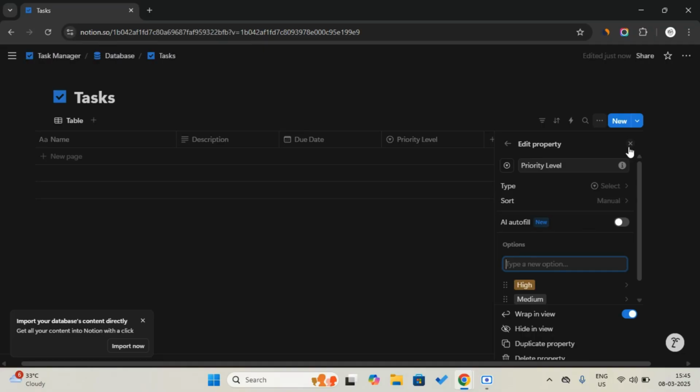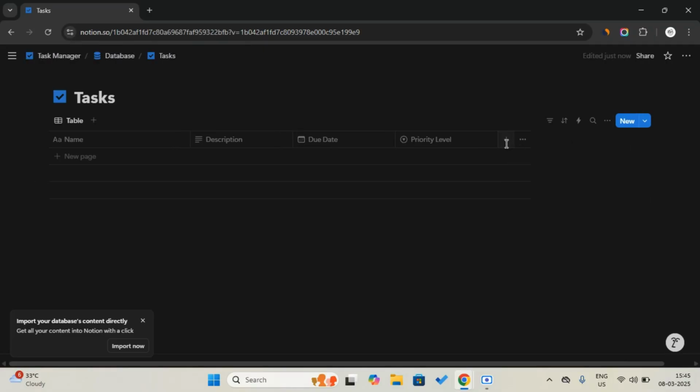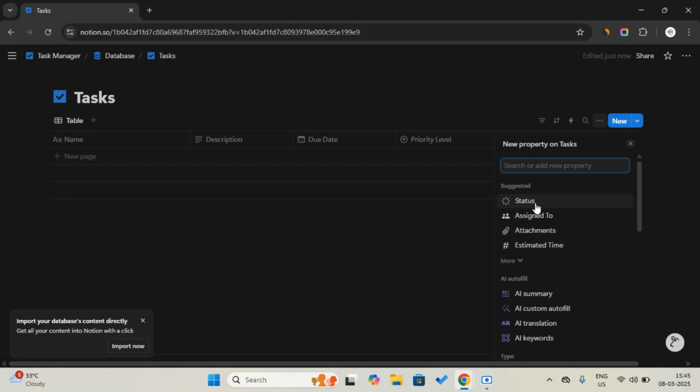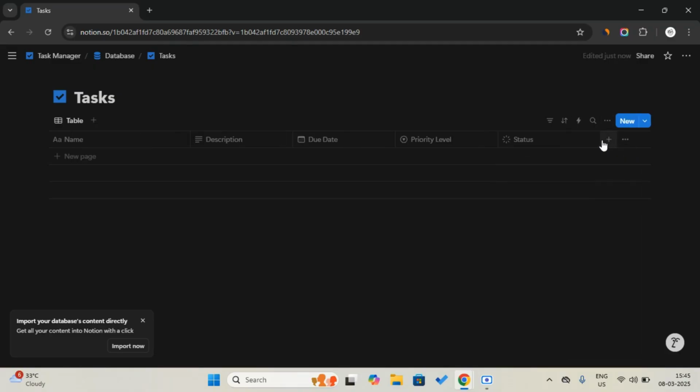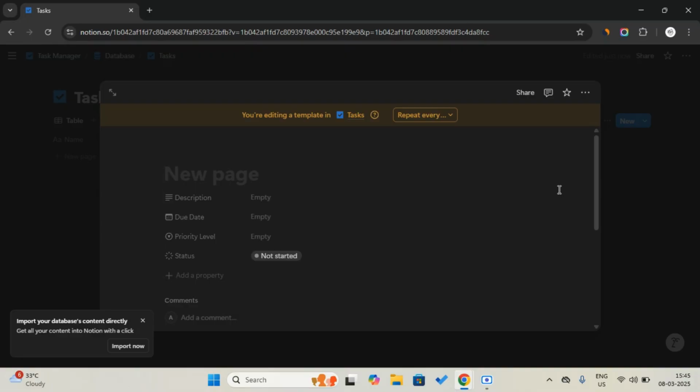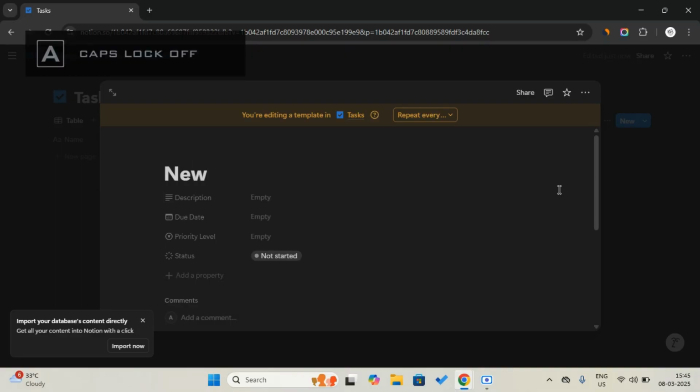Okay, and then let's add a field called status. Here we just give it a checkbox, so that it can act as a checkbox. Okay, we can do this like this. Now let's edit the new template. The new template is where I will show you how this works.